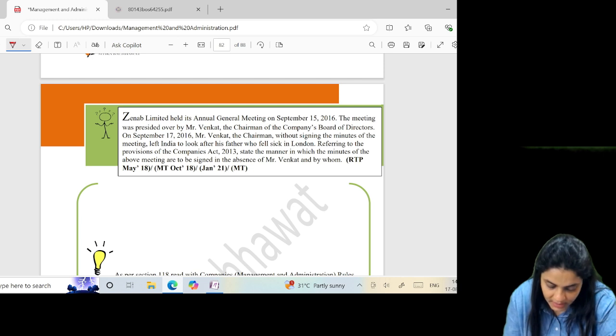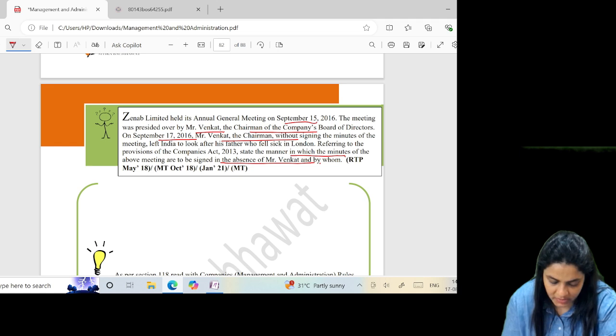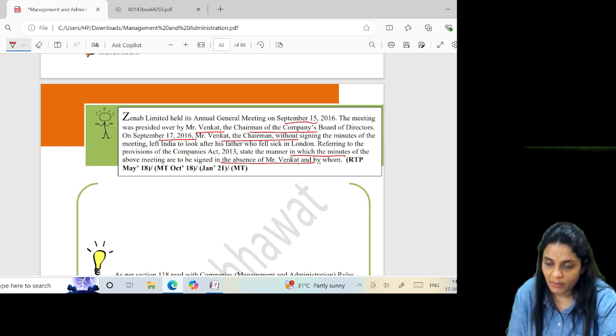Zainab Limited held its AGM. The meeting was presided over by Mr. Venkat, the chairman of the company's board of directors. On September 17, Mr. Venkat, without signing the minutes, left India and took his father, who fell sick, to London. State the manner in which the minutes should be signed in the absence of Mr. Venkat and by whom. Actually, it should be signed by the chairman within 30 days of the meeting.